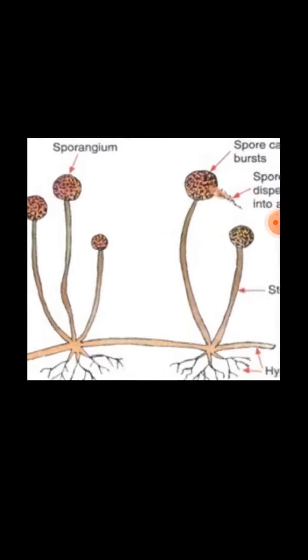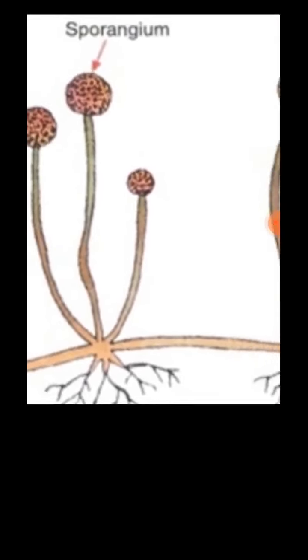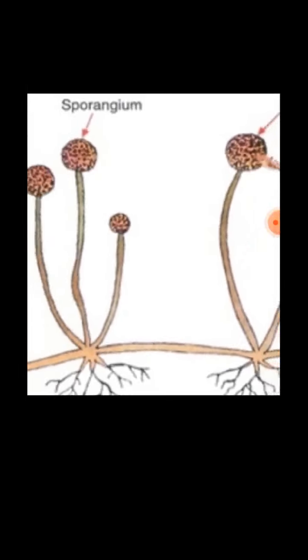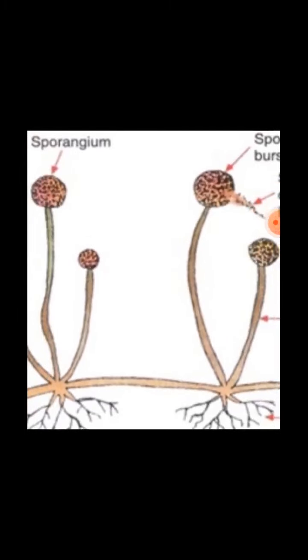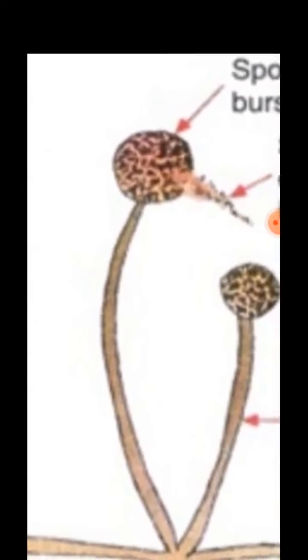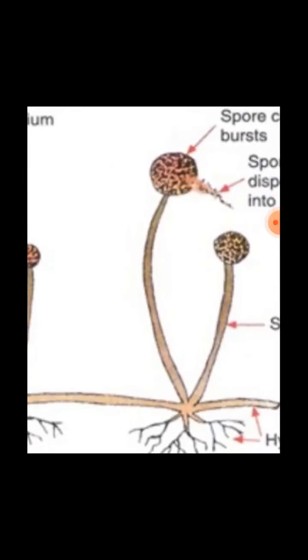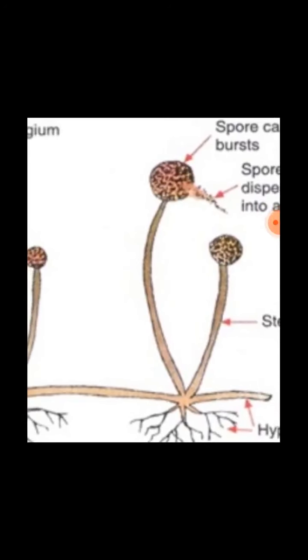Now see over here, this is spore formation. These transverse lines are called hyphae. This is the aerial hyphae. At the top of this, a sporangium has developed, inside which the spores, after maturing, burst open and come out in the air. By means of air, they spread from one place to another. As spores are very light in weight, they can easily travel with the air.